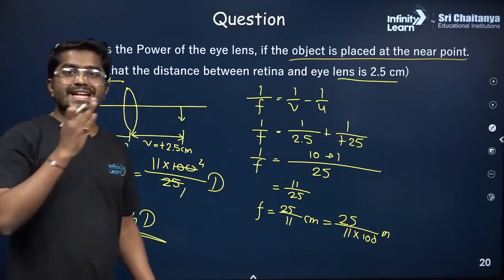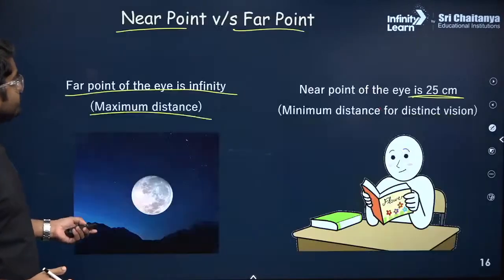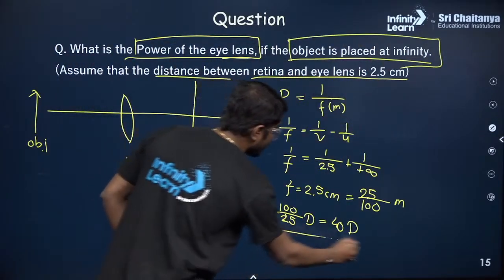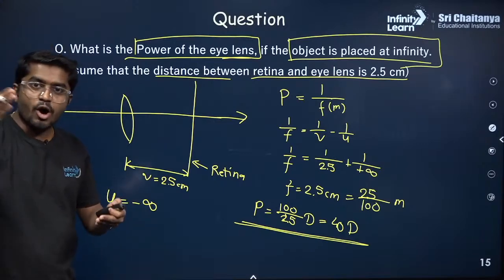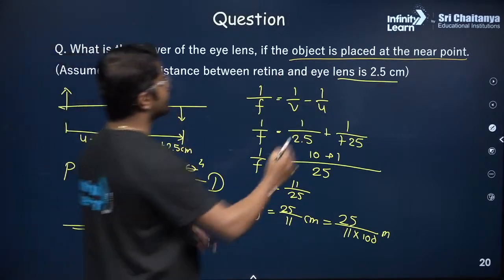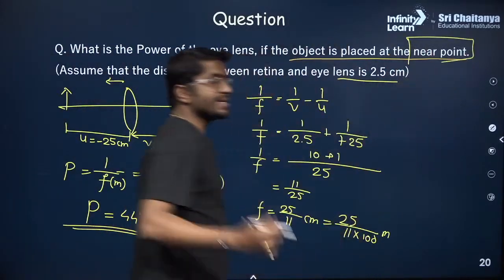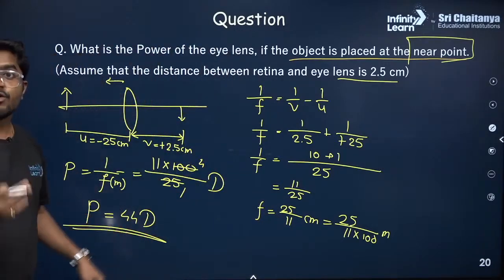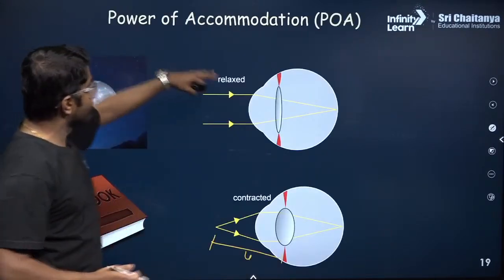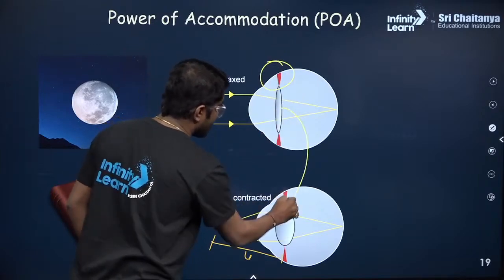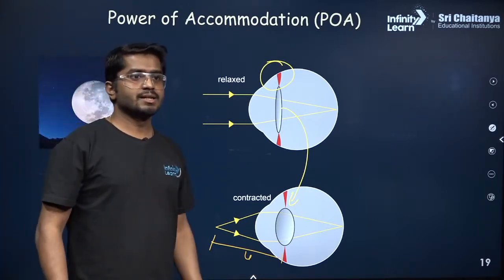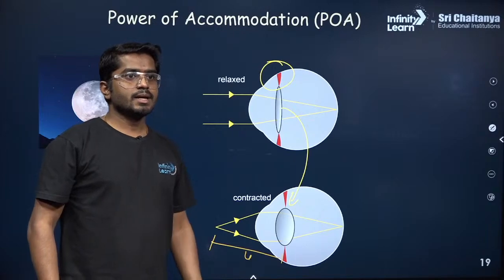Earlier, when the object was at infinity, do you remember? We calculated that when the object is placed at infinity, the power was 40 diopters. And when you bring the object closer to the near point, that is 25 centimeter, the power changed to 44 diopters. So there is a change of 4 diopters, and it is due to the ciliary muscles. You see the change in the shape of the lens, and because of that, the power of the lens changed. Clear? Any questions, anyone?